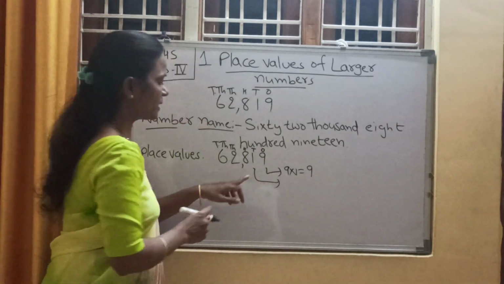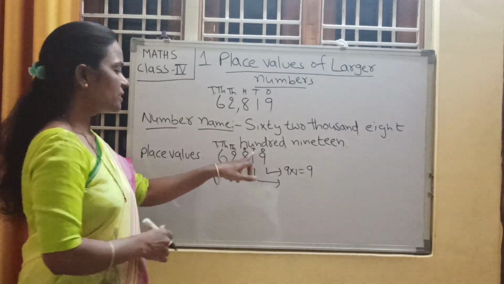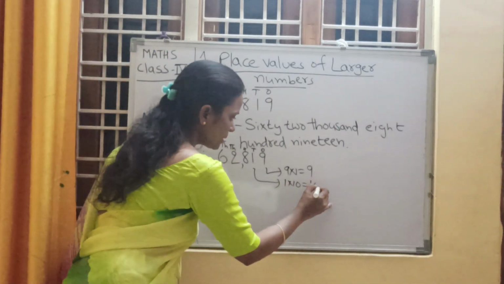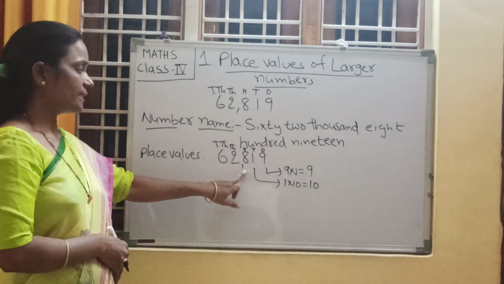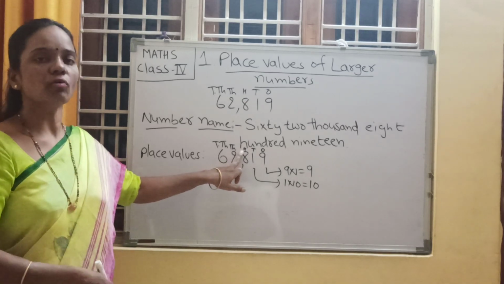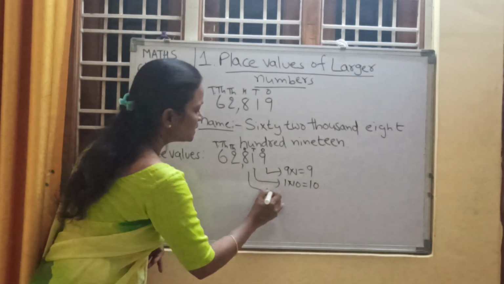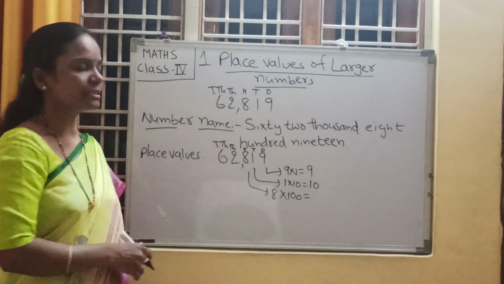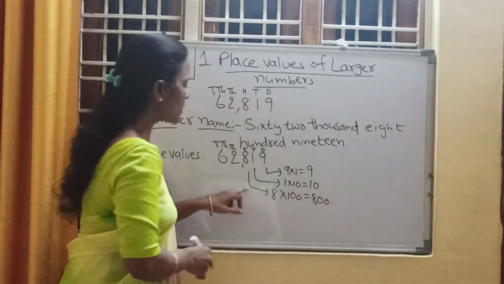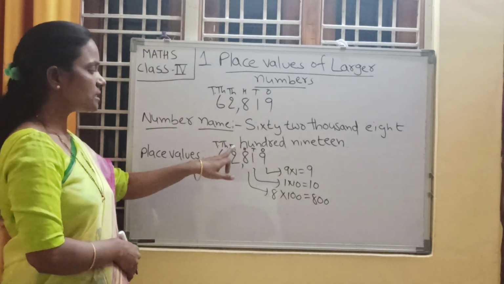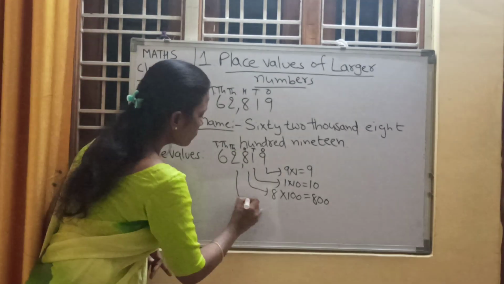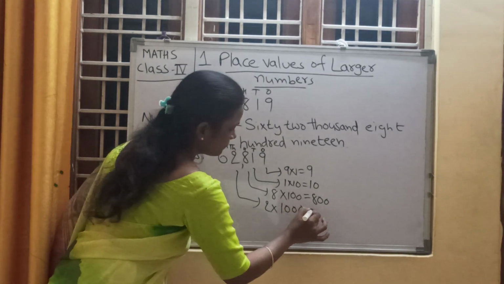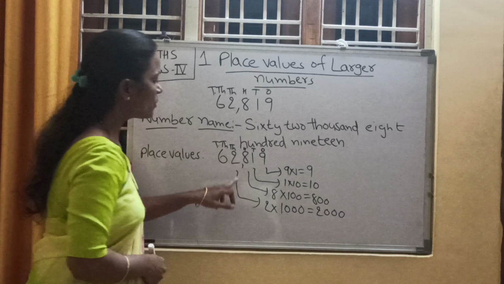1 is in the tens place. What is the place value of 1? 1 into 10. 10 is the place value of 1. 8 is in which place? Hundreds place. Then what is its place value? 8 into 100 is equal to how much, children? Yes, 800 is the place value of 8. Next, 2 is in which place? Thousands place. So what is the place value of 2? 2 into 1000. 2000 is the place value of 2.